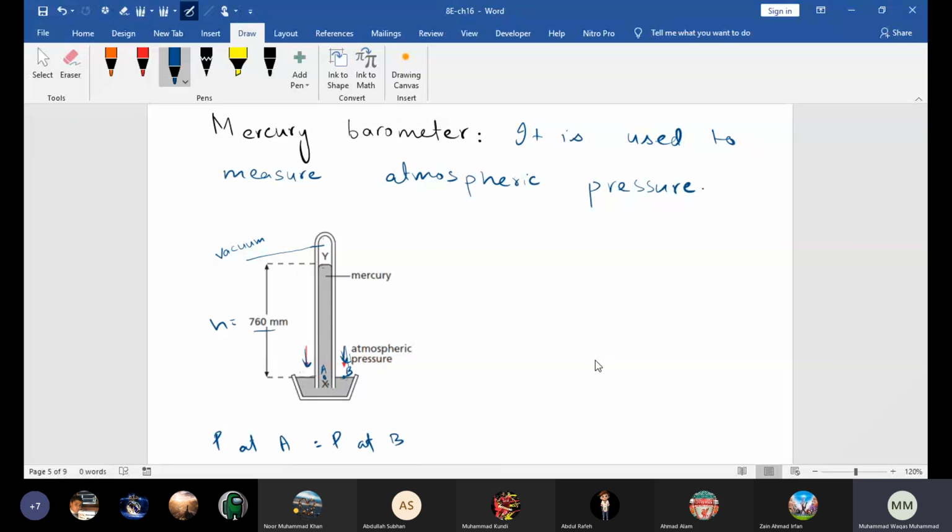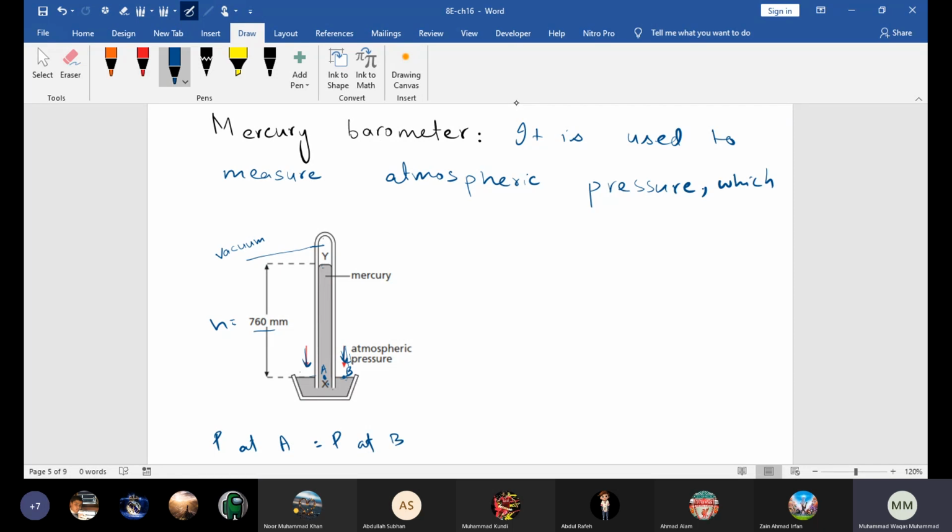Now, beta, this is used to measure atmospheric pressure. And by the way, what gives the atmospheric pressure? It is given by the air. How do we measure the atmospheric pressure? If this is the barometer, what will you measure to measure the atmospheric pressure?